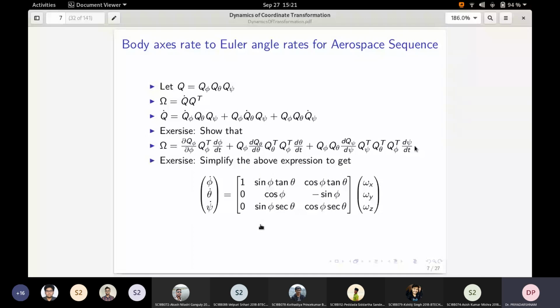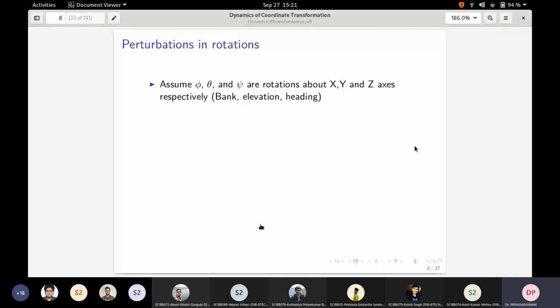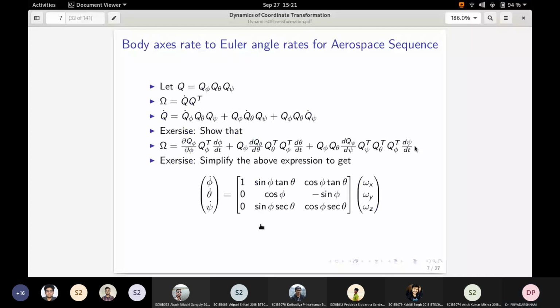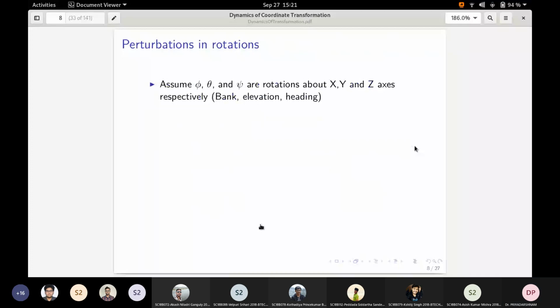So let us see. This is for all three axes. Let us try out this exercise for a single axis, and then also two axes. The third, all three together, will be left as an exercise. This is also given in your Cooper's book; you can go through it. Let us assume that you have phi, theta, psi representing rotation about x, y, and z axis, and let us consider the general rotation case.